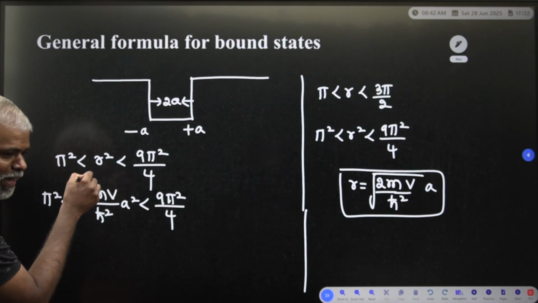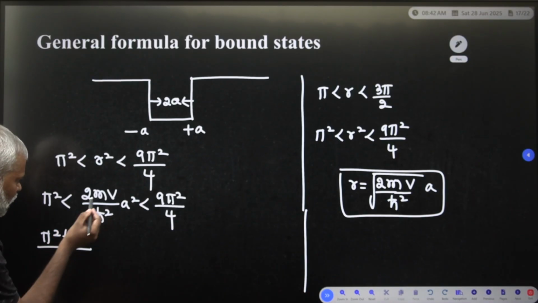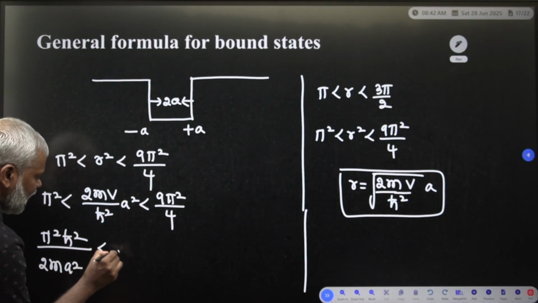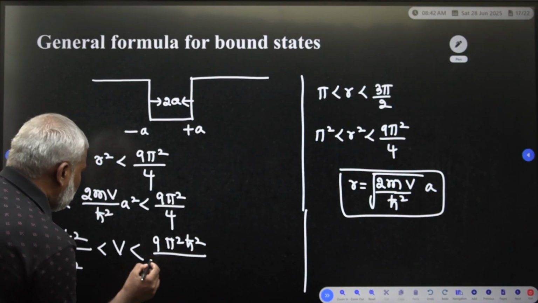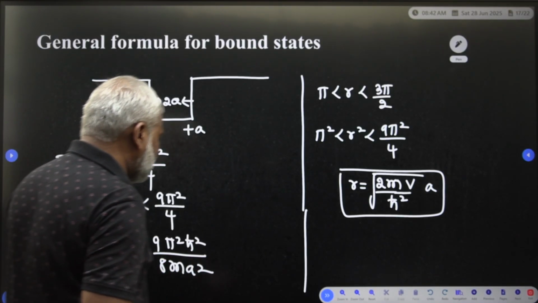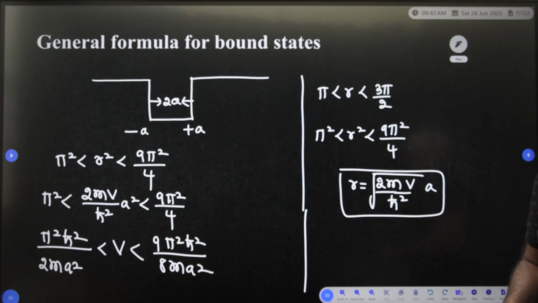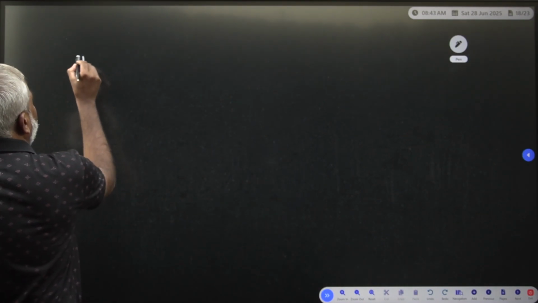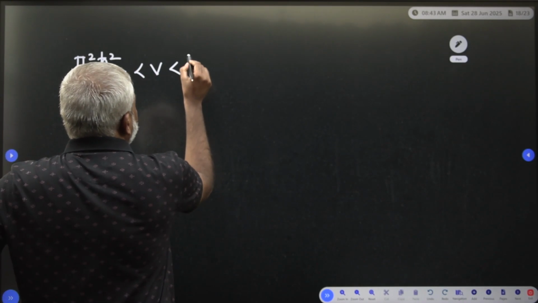Now keep the potential inside and take the rest outside. So 5 square h cut square divided by 2m a square is less than V is less than 9 times 5 square h cut square divided by 8m a square. Rearranging once again, 5 square h cut square divided by 2m a square is less than V is less than 9 times that.